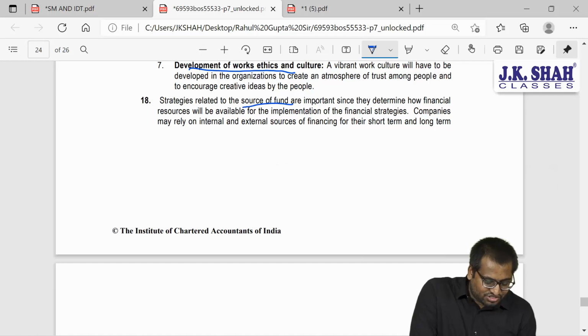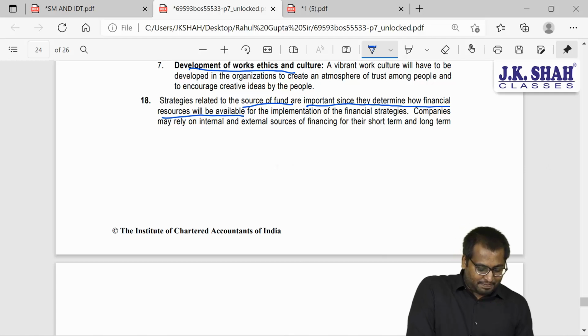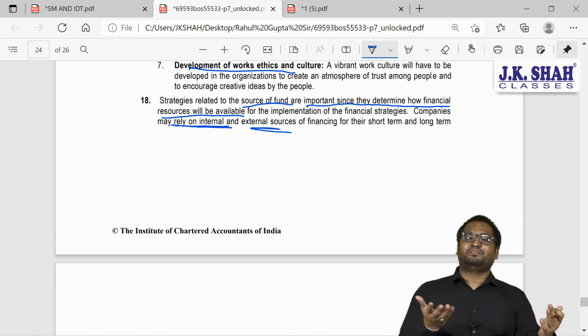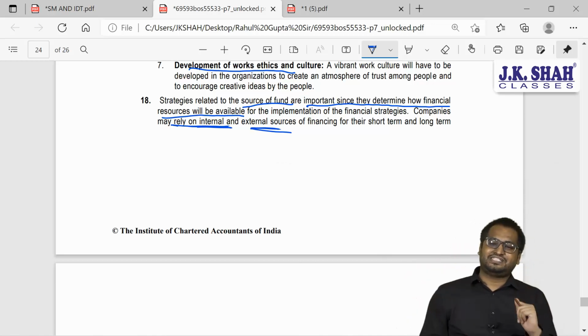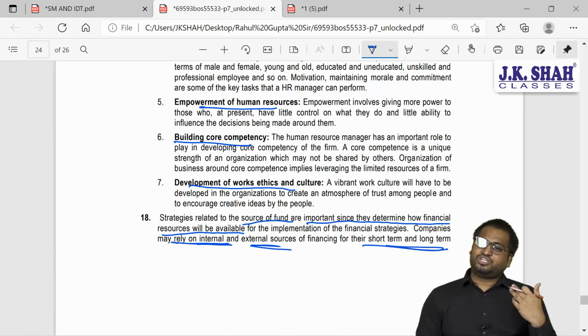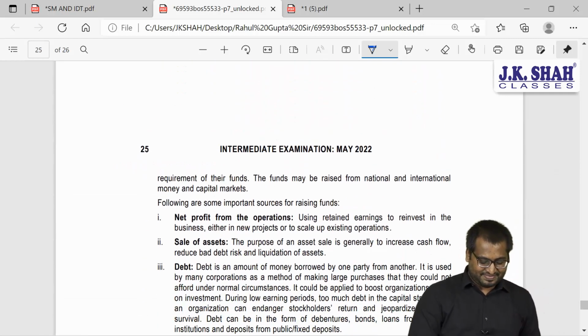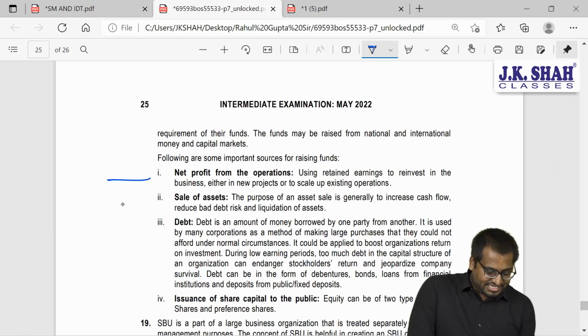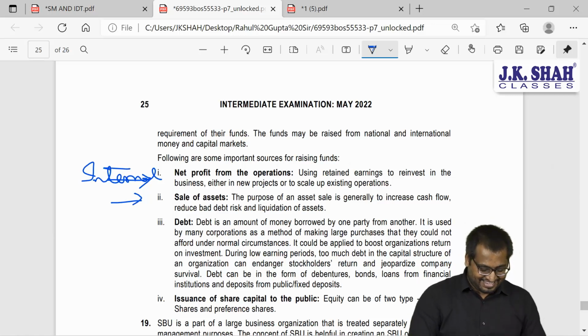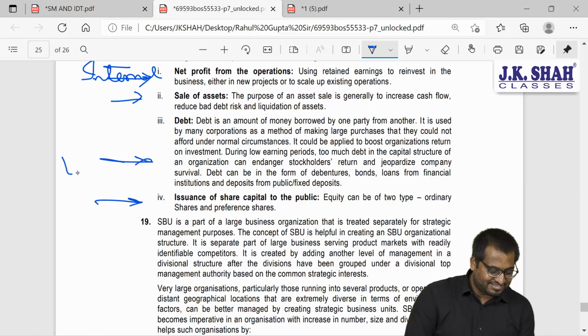Strategies relating to sources of funds are important since they determine how resources will be available. Companies may rely on internal and external. As I told you, internal means something within the organization, external something which is outside the organization. It can be for long term as well as for short term also. So these 2 are internal. Please bear with me for my handwriting. And these 2 will be for external.